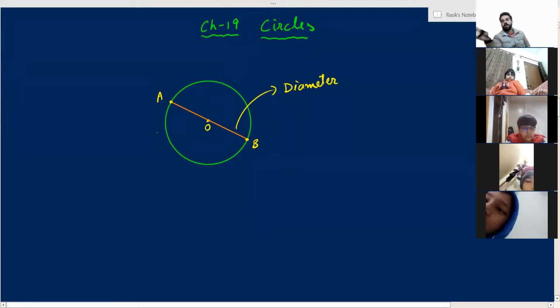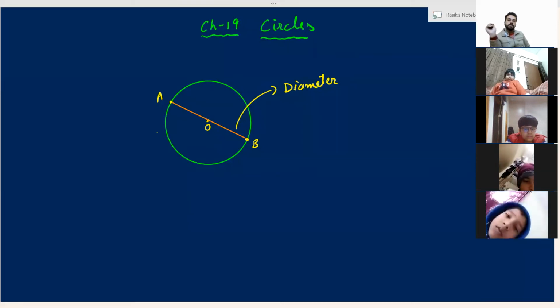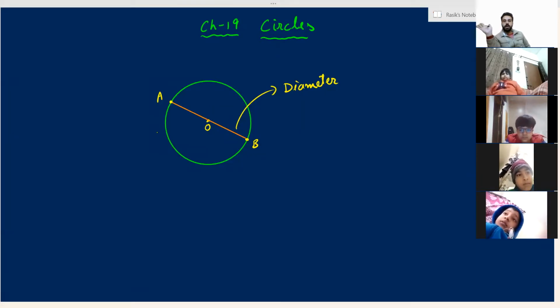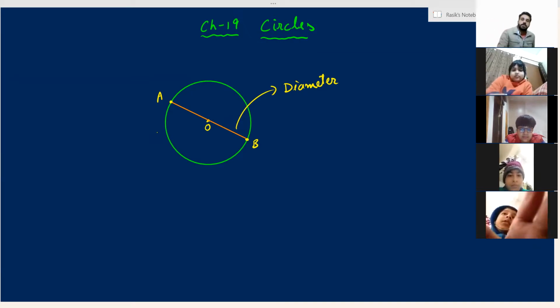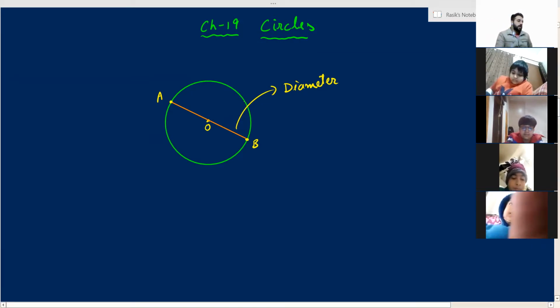Understood the meaning of diameter? You don't have to write down anything, don't copy anything, don't make the figure, just listen to what I am explaining. Are you all understanding what I am explaining here? Yes, sir. So understood the meaning of diameter of a circle, right? Can we draw only one diameter in a circle or more than one?